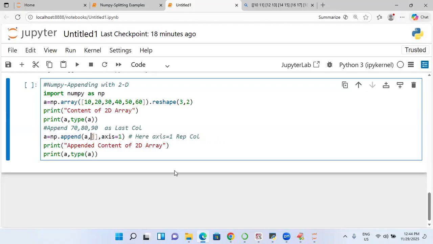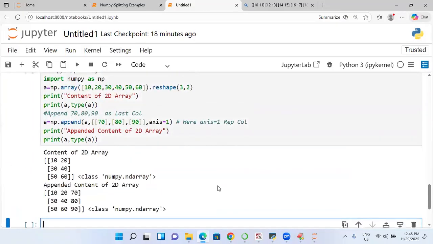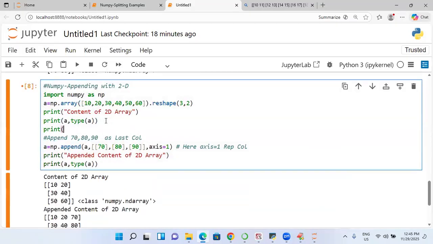Now I need to mention here, very simple. First of all, every column is what? One list. Each column value is again a single column. Single column value is nothing but one list. So I am going to write it. 70, comma what? 80, comma what? 90. Are you following me now? See how I am representing 70, 80, 90. Axis equal to 1. Are you getting 70, 80, 90 are coming or not? Yes.